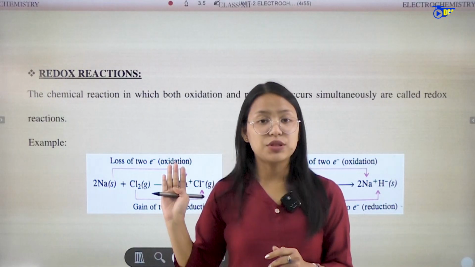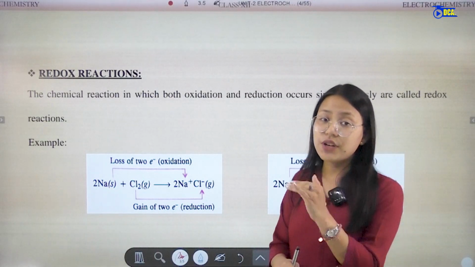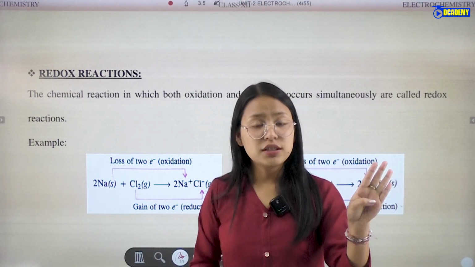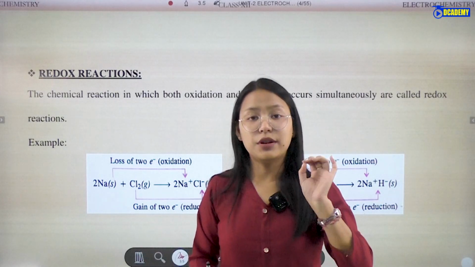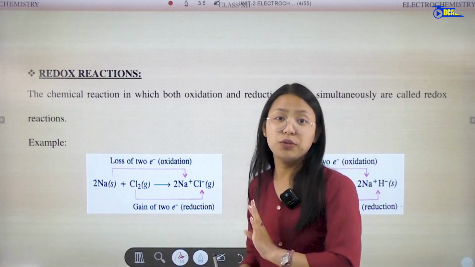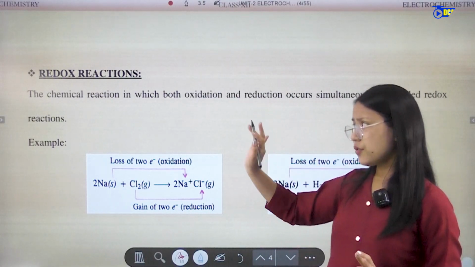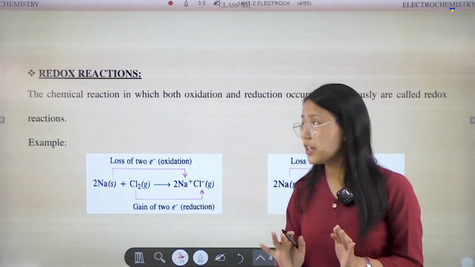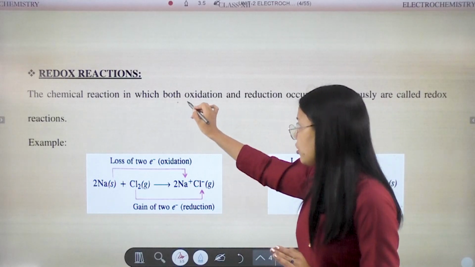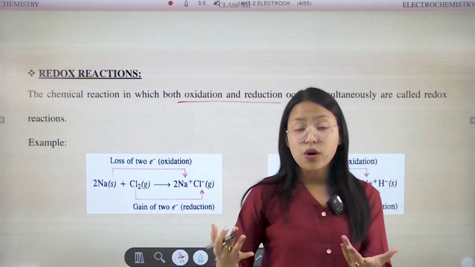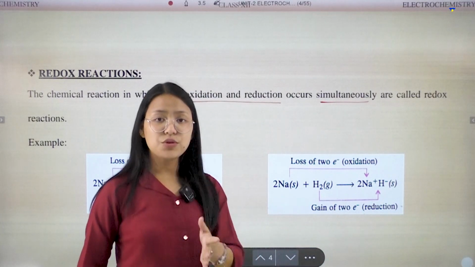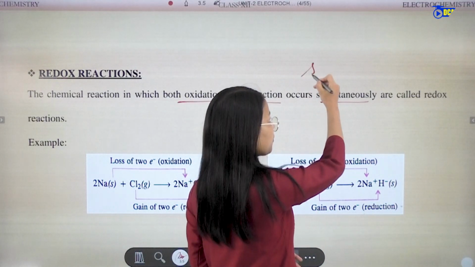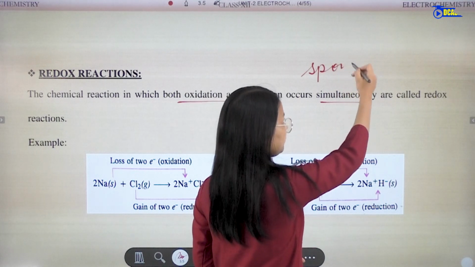Redox reaction is a type of a chemical reaction in which both oxidation and reduction occurs simultaneously. Sometimes you may find also it as spontaneously.